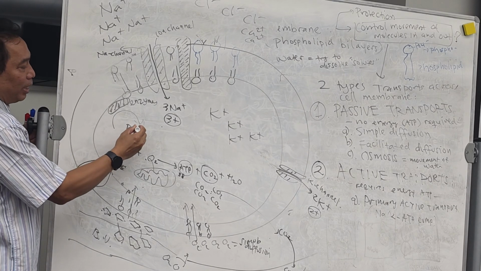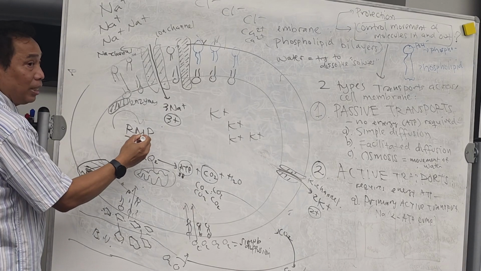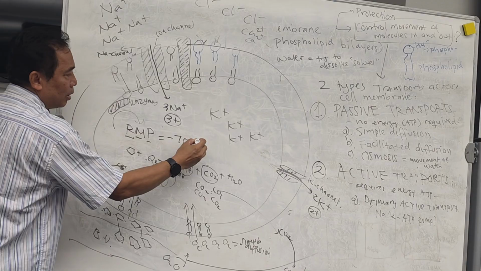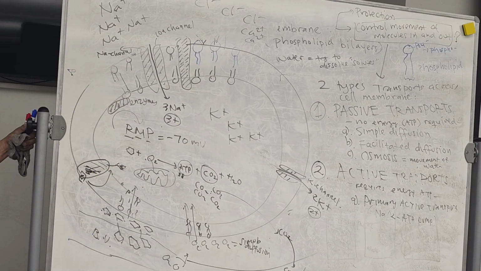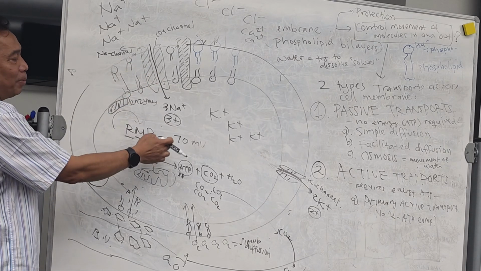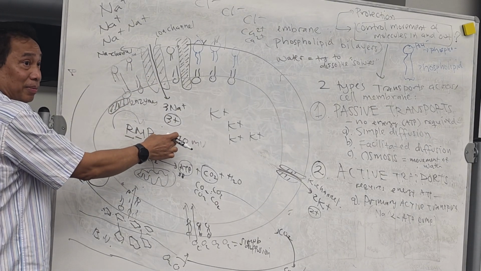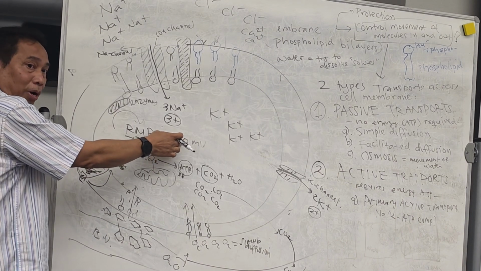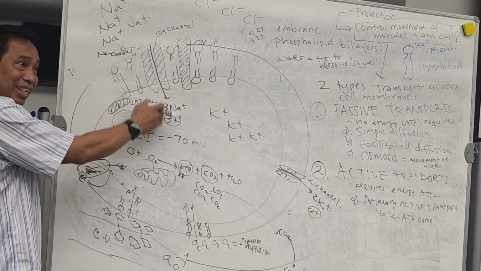The balance is what we call the resting membrane potential of the cell. It has to be controlled to negative 70 microvolt. That's the normal resting potential of a cell. Now, if it is happening, it will increase. Maybe become minus 55, or maybe even positive if you cannot control that.